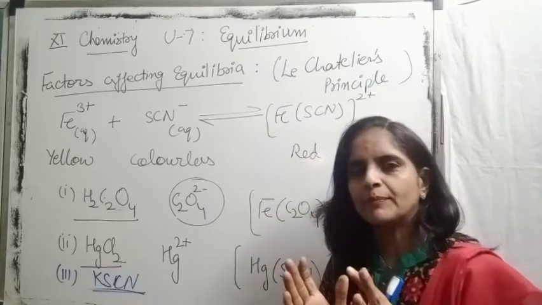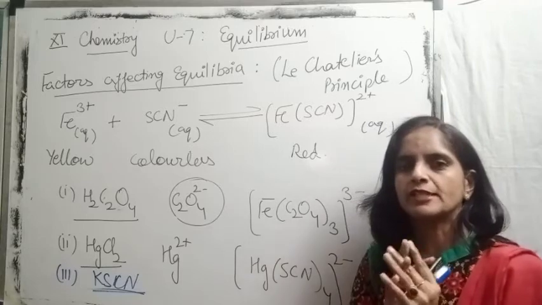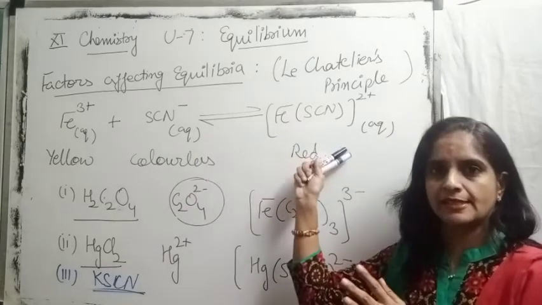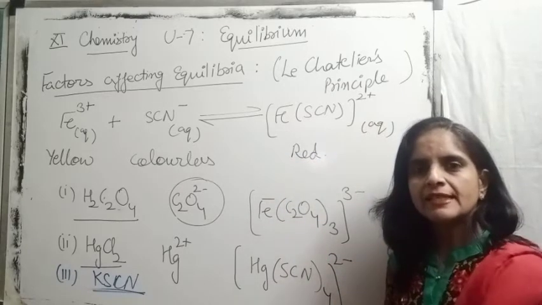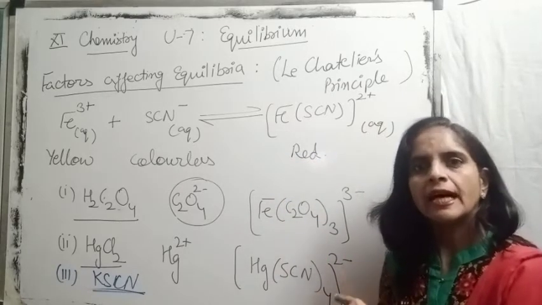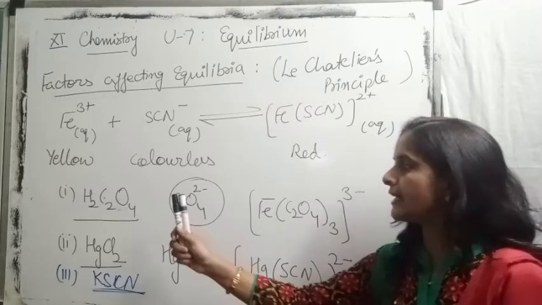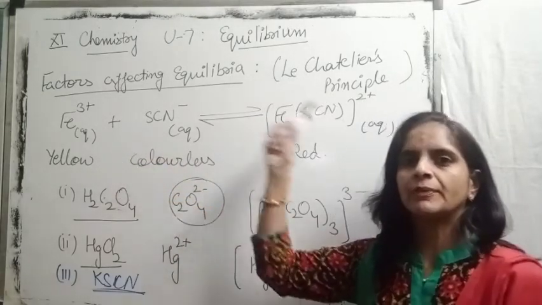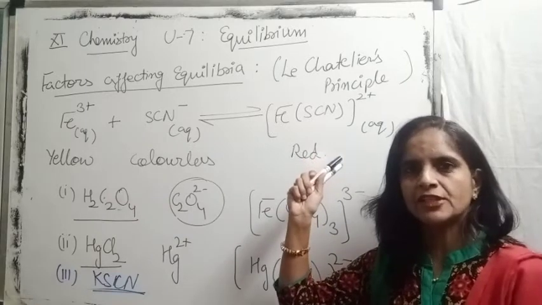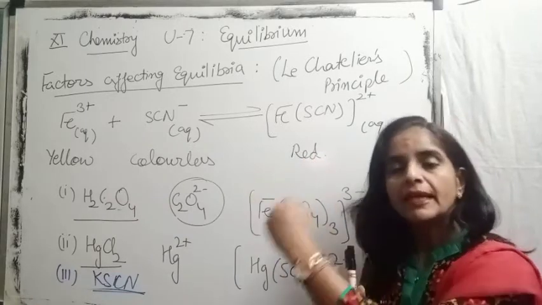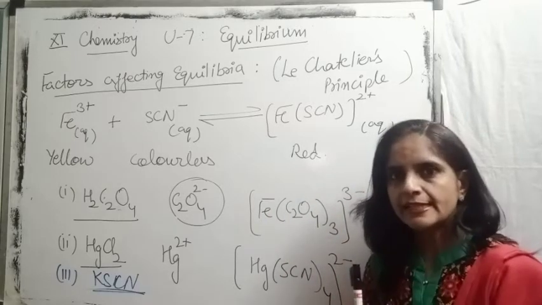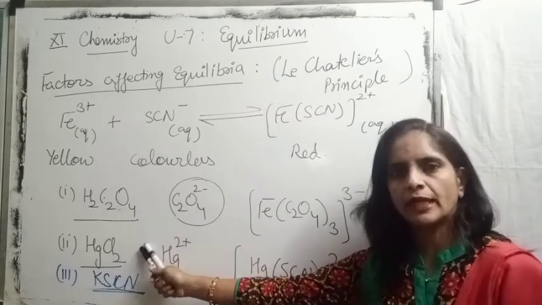Now in this example we discussed the effect of concentration by changing all three components. I am summarizing this. In the first case I added oxalic acid, whose oxalate ion consumed ferric ions, so the equilibrium moved in the backward direction to maintain the decreased amount of ferric ion. In the second situation I added mercuric chloride.